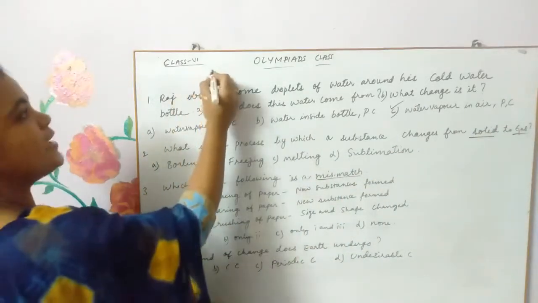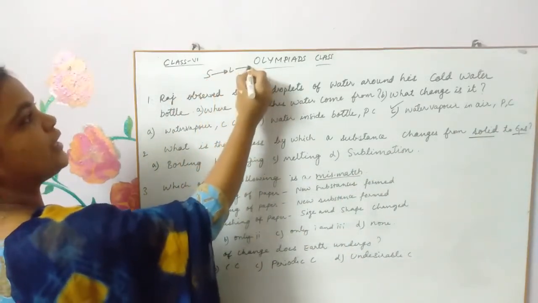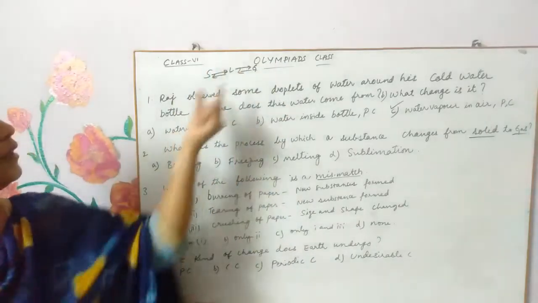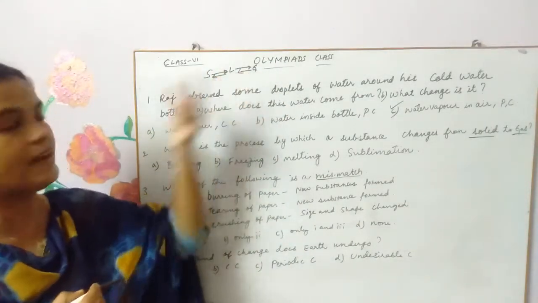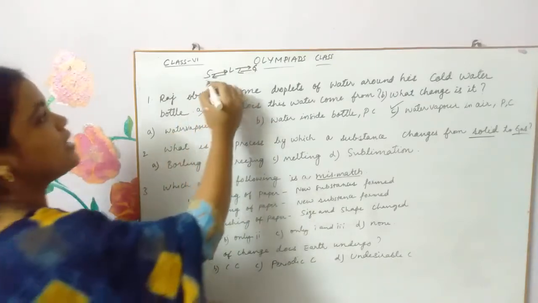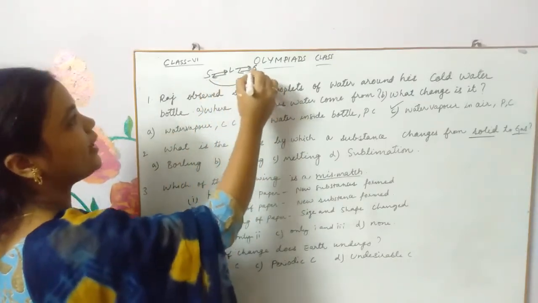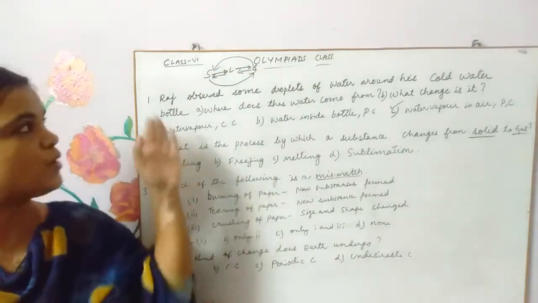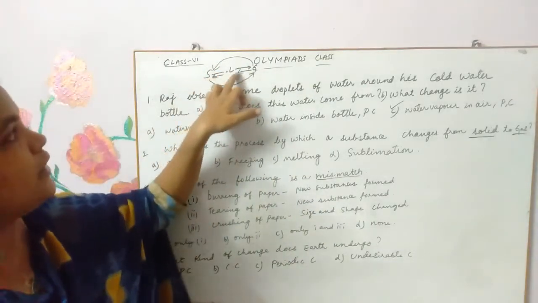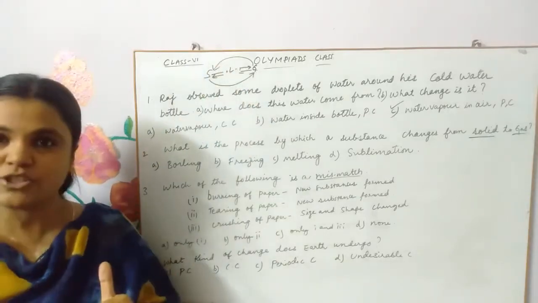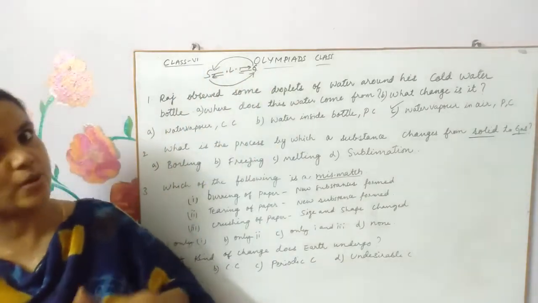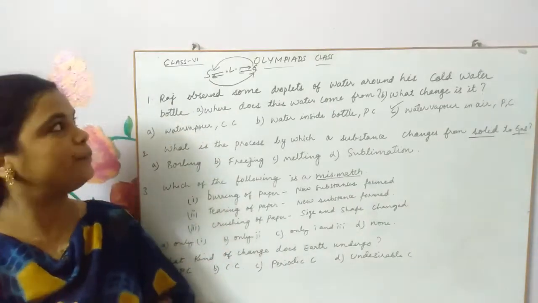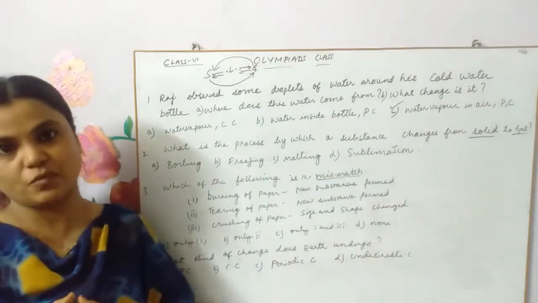We know that solid changes to liquid and liquid changes to gas, and both changes are reversible. But a solid sometimes directly changes to gas, without the intermediate liquid stage, and vice versa, a gas can also change to solid.